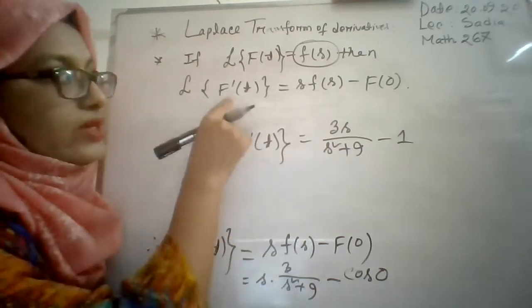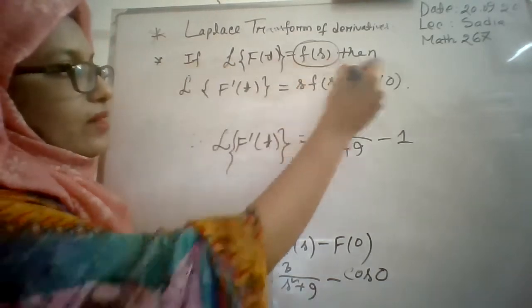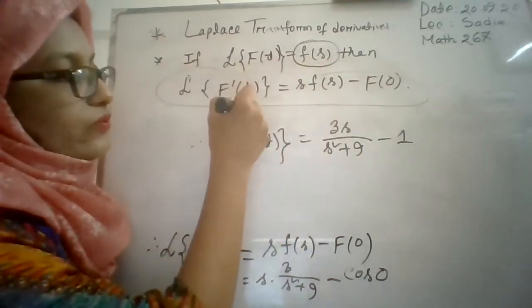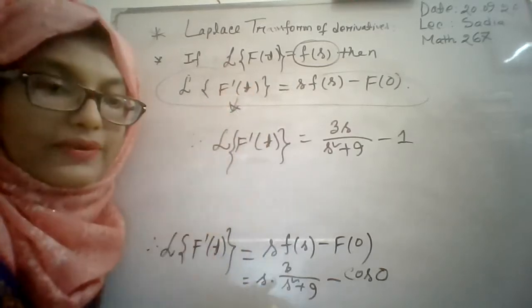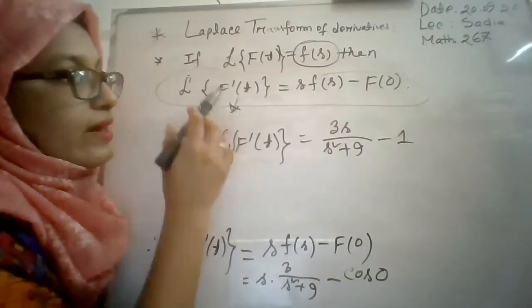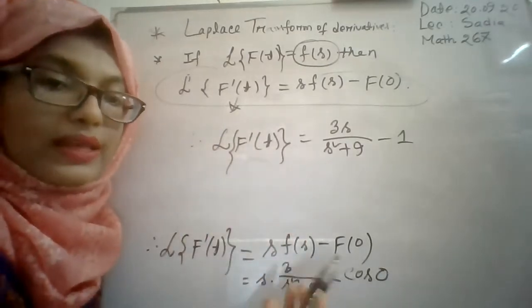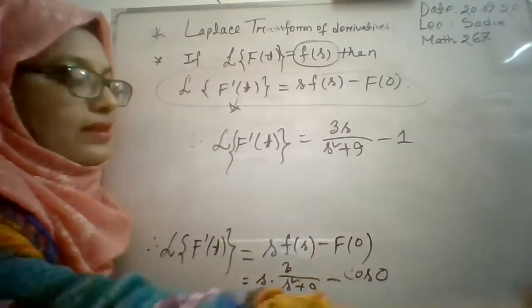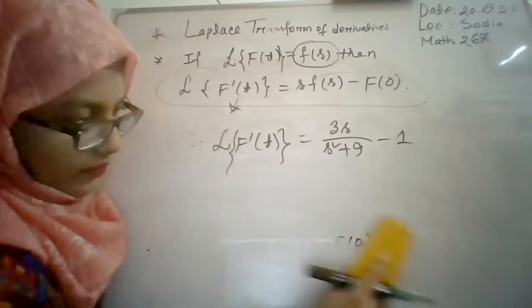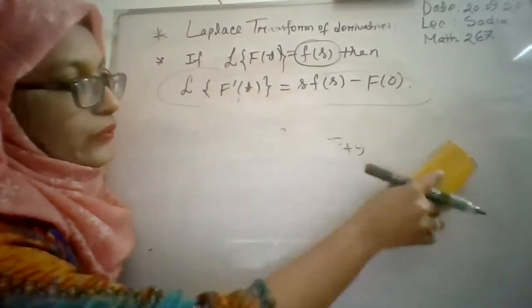Otherwise, we cannot apply this formula. Since we are considering f prime t, then you have to consider another function f of t, okay? Now we will learn the proof of this theorem.